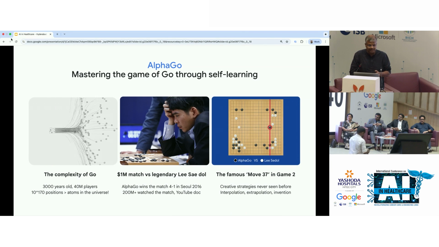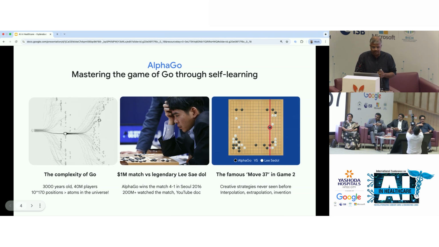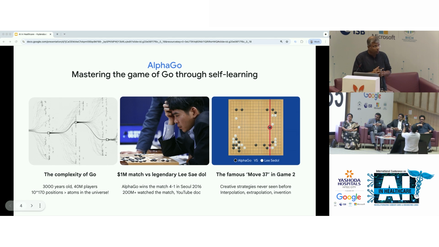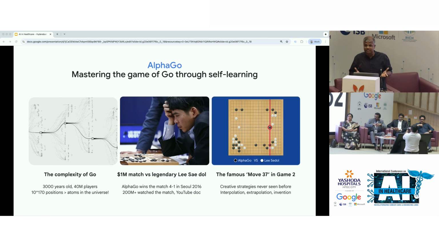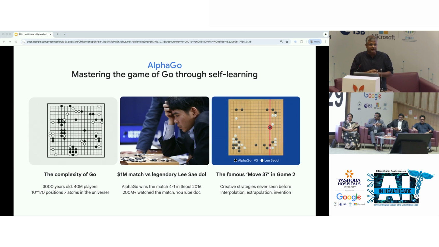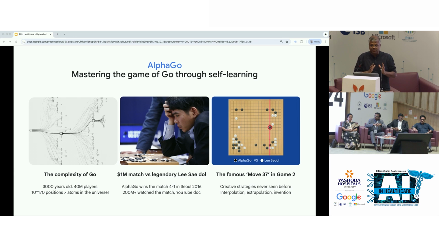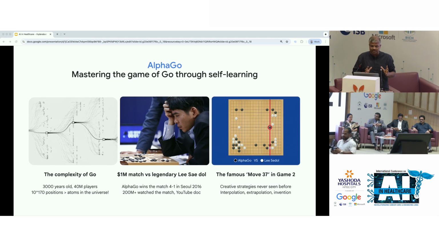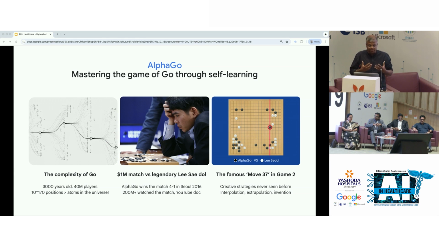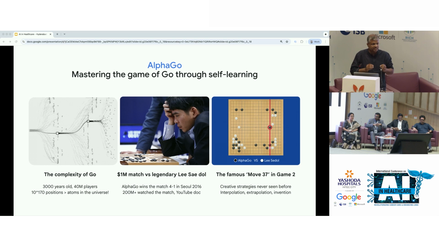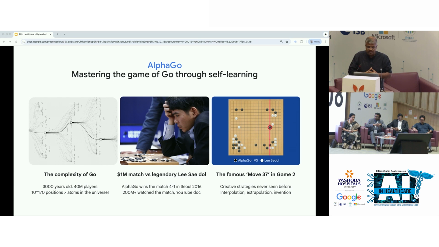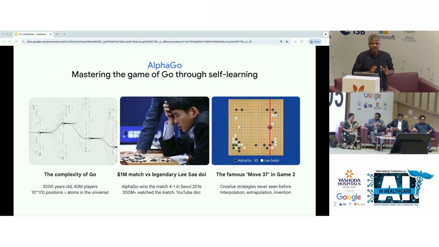So one of the early examples that we were dealing with, we picked this problem called Go. Go is a game. It is a pretty complex game. The number of moves possible in this game is 10 to the power of 170. So this is 1 followed by 170 zeros possibilities for how this game could go. And it largely relies on intuition. There's no calculation, and sometimes Go players will tell you that they just felt that this was the right move. And because there's no right set of rules on how you would win, this makes it impossible to write a good evaluation function. Am I playing a good move or a not so good move is a very hard problem.